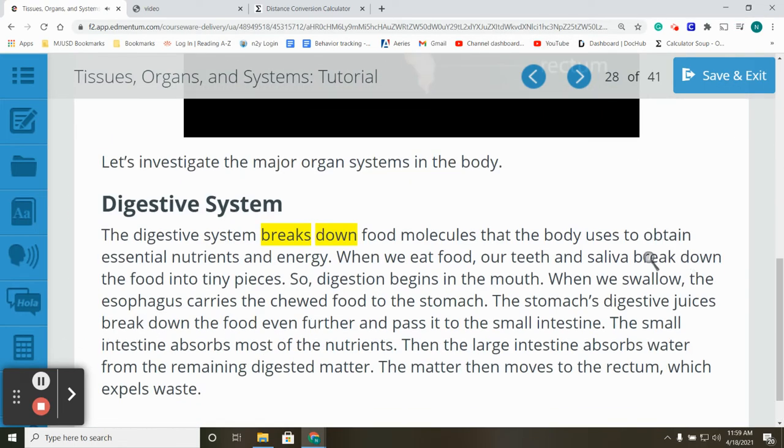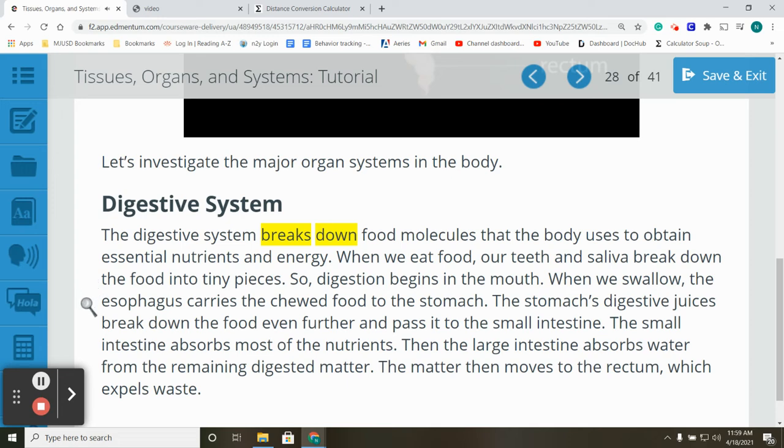Let's investigate the major organ systems in the body. Digestive system. The digestive system breaks down food molecules that the body uses to obtain essential nutrients and energy. When we eat food, our teeth and saliva break down the food into tiny pieces. So digestion begins in the mouth.